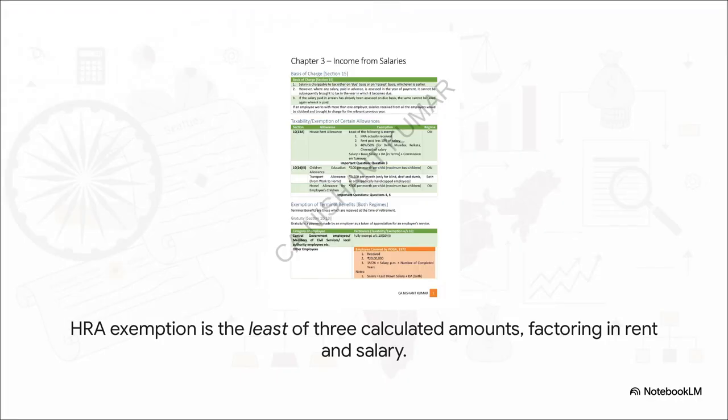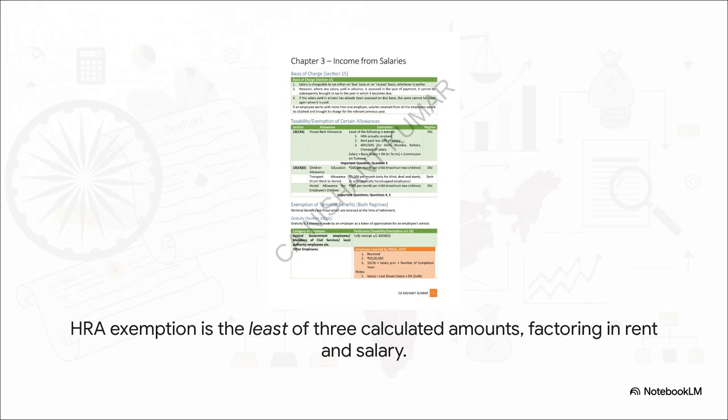All right, let's tackle a classic exam favorite, house rent allowance or HRA. So you get an exemption for this under Section 10(13A). But how much? Well, it's the lowest of 3 different amounts. The first is easy, the actual HRA you got from your boss. The second is the rent you paid minus 10% of your salary. And the third is 40% of your salary, or if you're in a big metro like Mumbai or Delhi, it's 50%. Now here's the trick that catches everyone out.